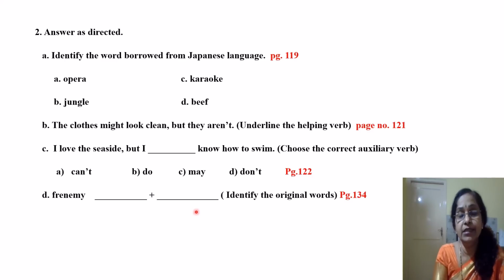Frenemy. This is a combination of words. It is called a portmanteau word, which is given on page number 134. Identify the original words. This is a combination of two words. So friend and enemy becomes frenemy. These are called portmanteau words.